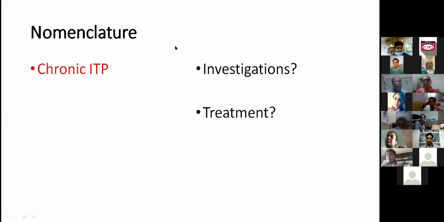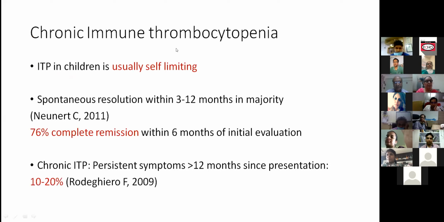Okay, so chronic ITP. Next slide, Ravi. Chronic ITP is usually self-limiting. Ma'am and Dr. Chandra sir, please interrupt in between if you think anything needs more discussion. ITP is usually self-limiting, and like ma'am said, there's a very high chance that around 75-80% of children are going to improve in due course of time, and only roughly 10 to 20% would continue into chronicity. Chronicity means more than one year.